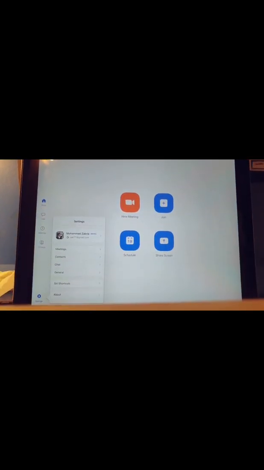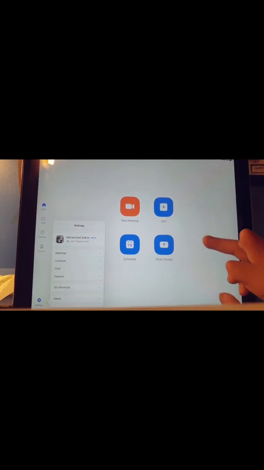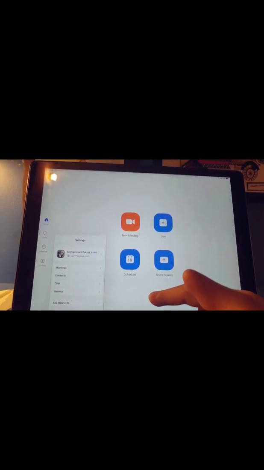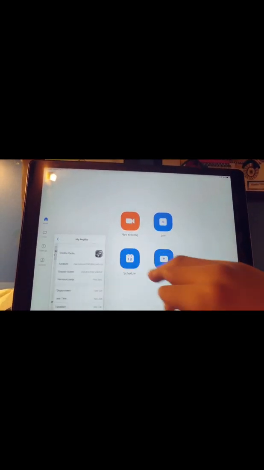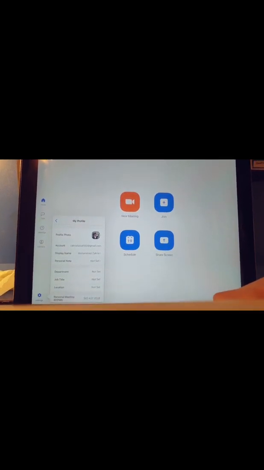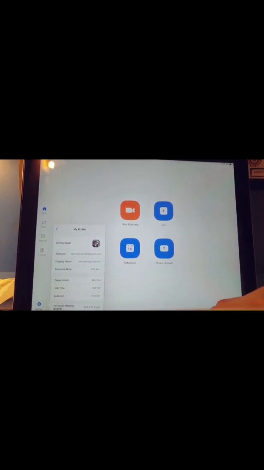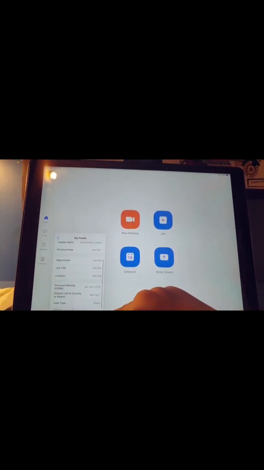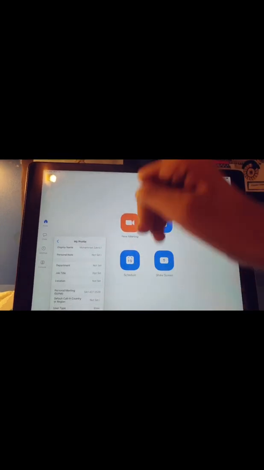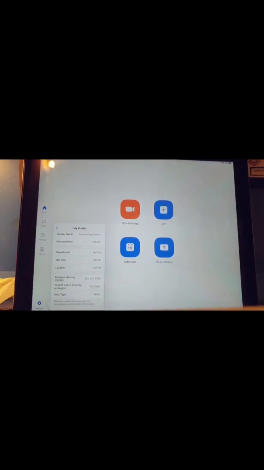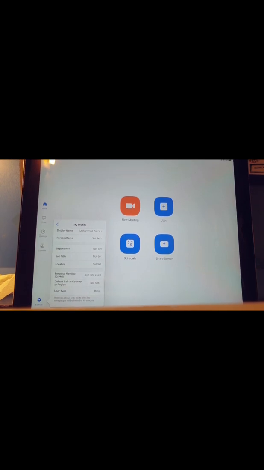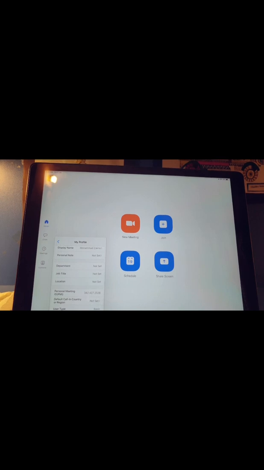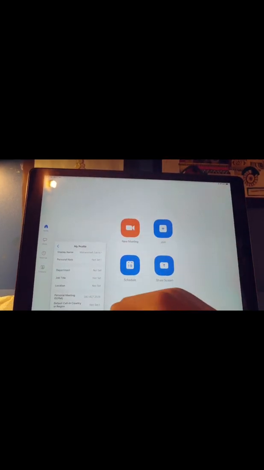In settings, you can see your name, Mohammed Zakria, and below it: meeting, chat, general, Siri shortcuts. When I click there, you can see all of my information. Half of it I have not even set. My user type is basic. User type basic means that if you are doing a meeting with more than 3 participants, the meeting will end in 14 minutes.